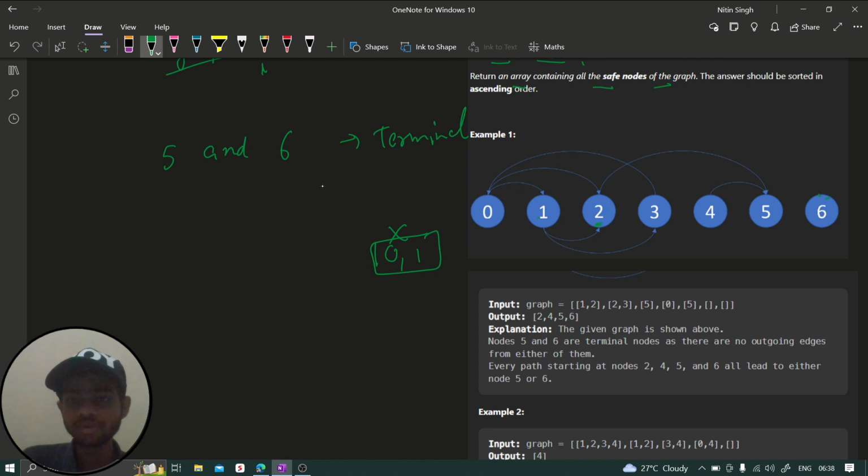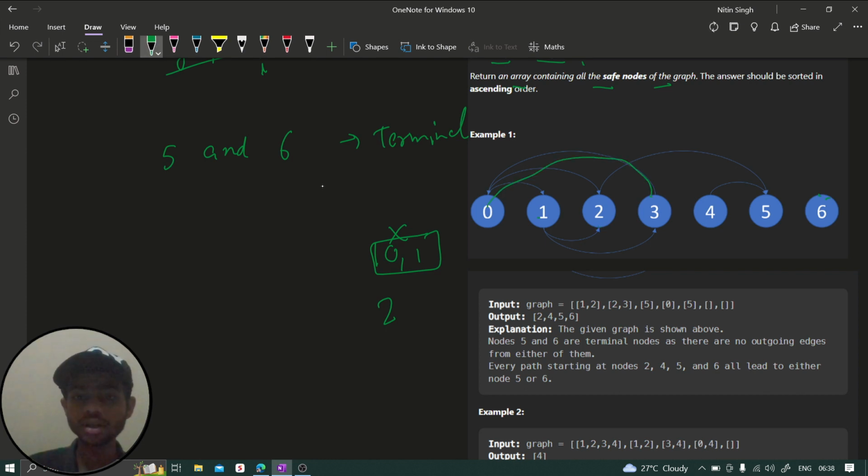So can we say the second is a safe node? From 2 we can go to 5. We can directly go to 5, right? From 2 we can directly go to 5, and from 5 we cannot move anywhere. So that means 2 is a safe node, because there is only one path, and that also leads to a terminal node, right? Cool.